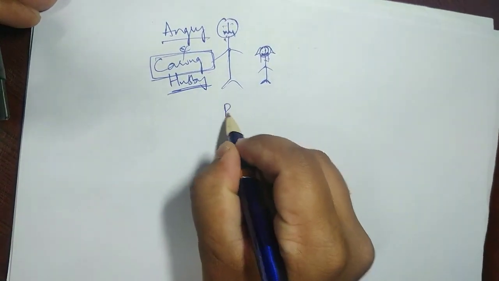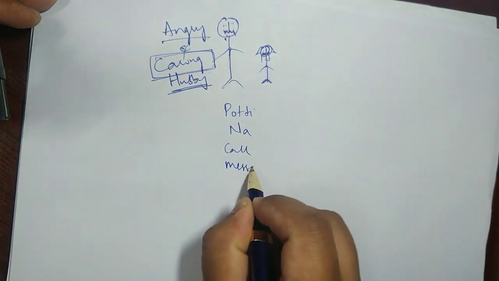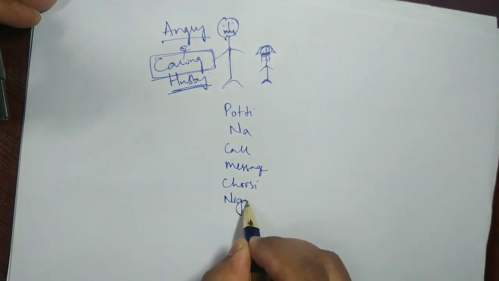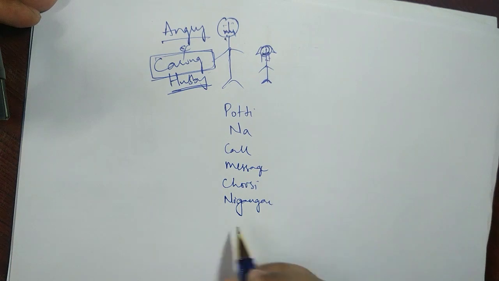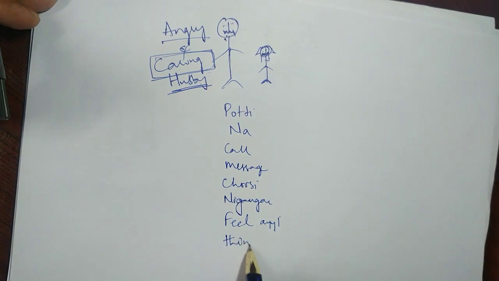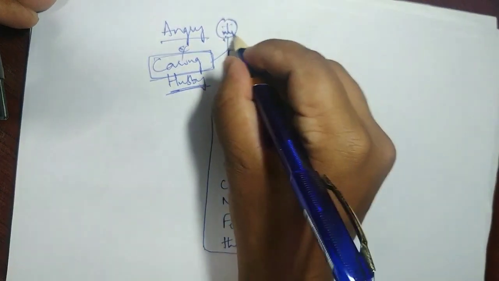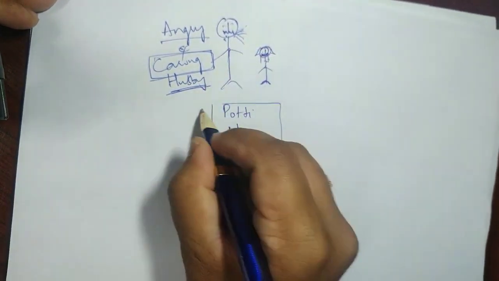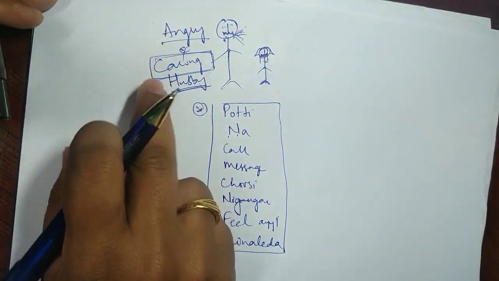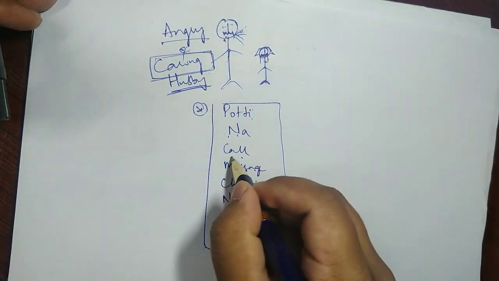Hey potti, naa call message choosi nijangaane feel ayyi tinaledaa? This is the word that comes out from his mouth. Okay, so what he says is this. Just remember this. A caring husband coming home. Of course he was angry at office. Now he is coming home and saying, hey potti, naa call message choosi...